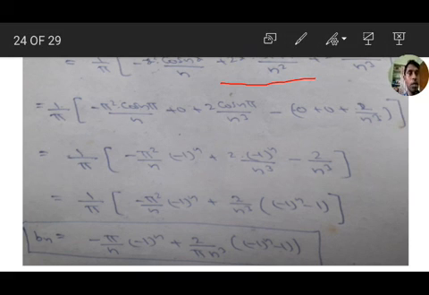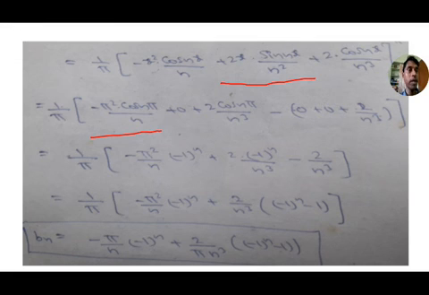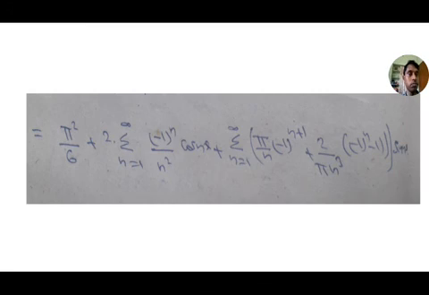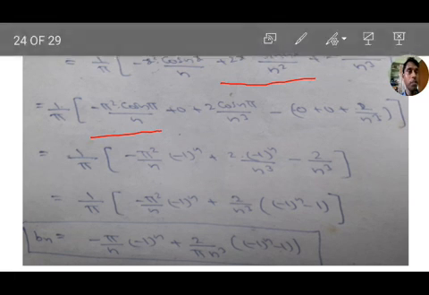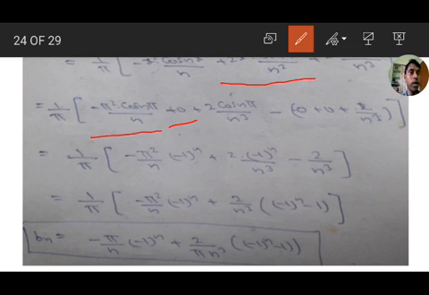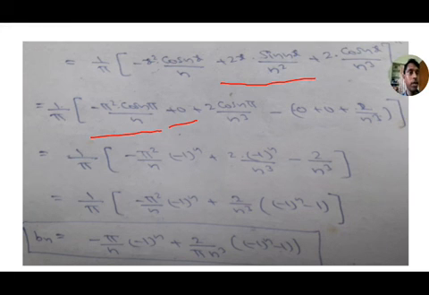So substitute the limits: pi minus pi square cos n pi by n, plus, here if you substitute pi, sin n pi value is 0, therefore the term is 0, and next 2 into cos n pi by n cube.